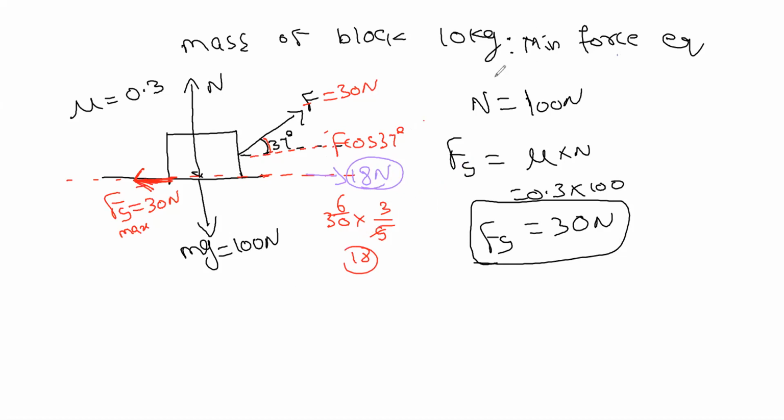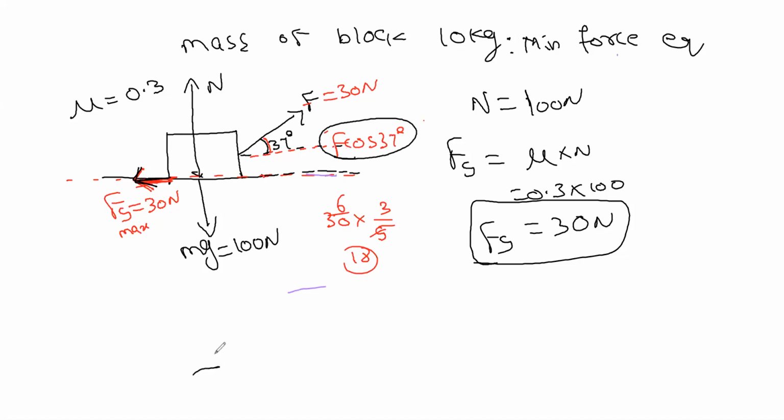What mistake you did is you have taken directly the applied force F equal to F maximum. But here you have to take the components. What is in the x-axis? Fs. What is the x component of this F? F cos 37.